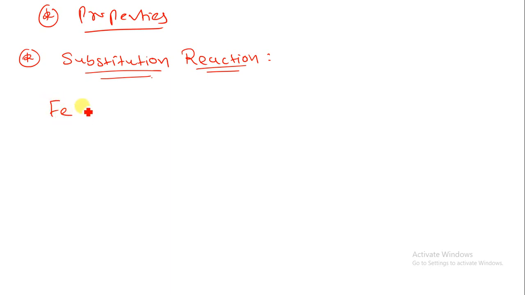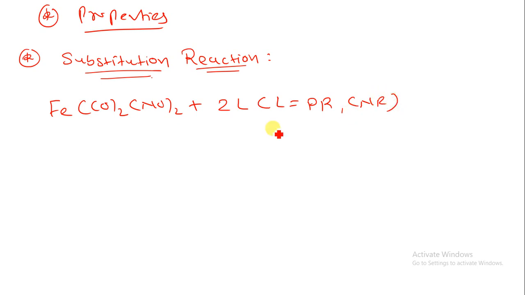Suppose we have Fe(CO)2(NO)2 reacting with a ligand L, such as PR3 or CNR. When it reacts with this type of ligand, the ligand attaches and removes the CO ligand.